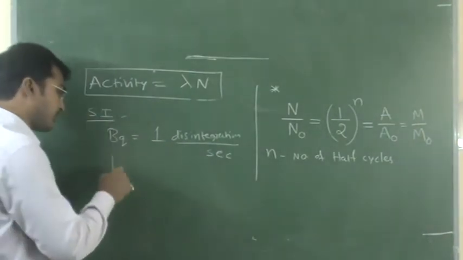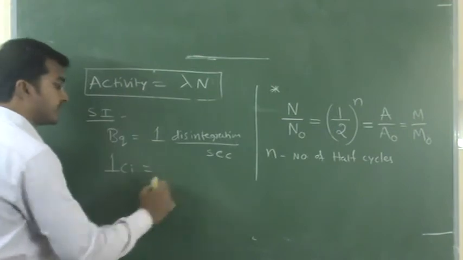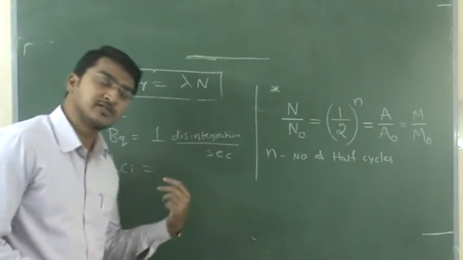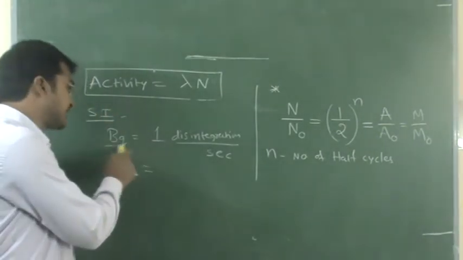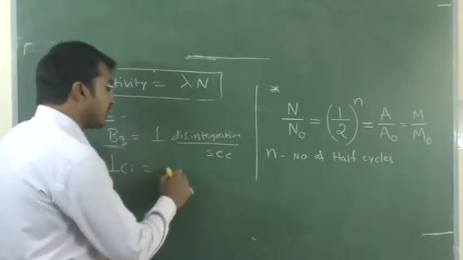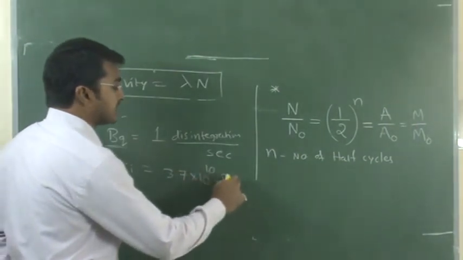There is one more unit, the Curie, named after Madame Curie, as you know. Curie is also a unit of radioactivity, but it is not the SI unit. The SI unit is only becquerel. So what is 1 Curie? 1 Curie represents 3.7 into 10 to the power of 10 becquerels.